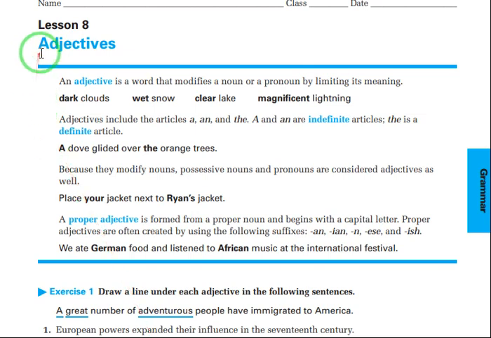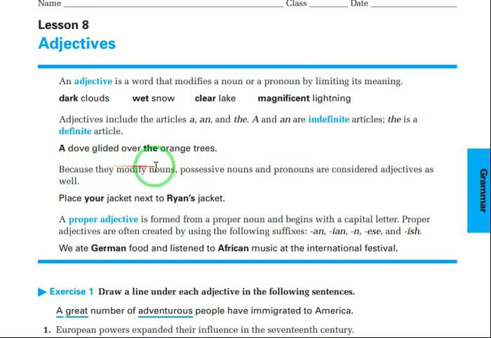Another part of speech is the adjectives, and we all know that adjectives describe or modify nouns or pronouns. Adjectives include articles as well. That's why adjectives and articles all the time come together. The articles are only three: a, an, and the. A and an are indefinite articles, as when we use them, we don't target a specific thing, while if we use the, it does target a definite thing. So this is why we call it a definite article.